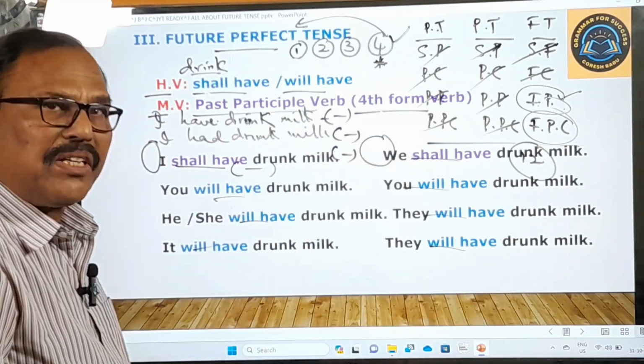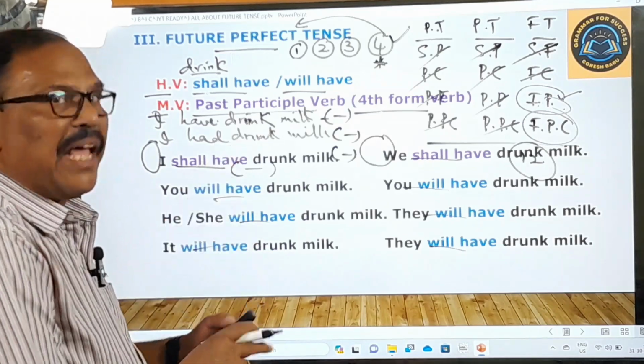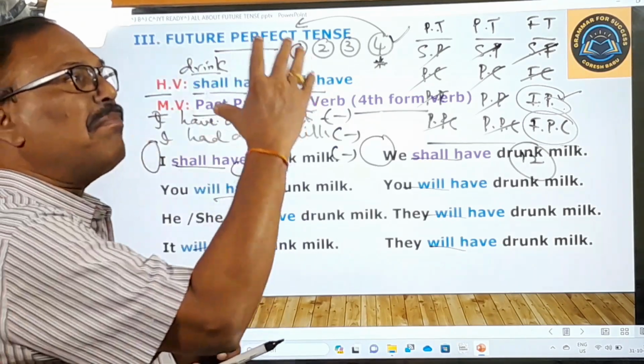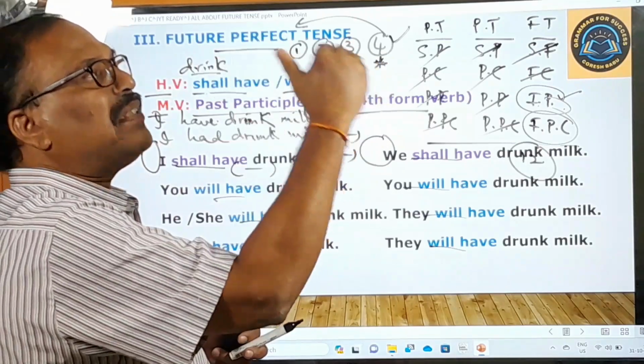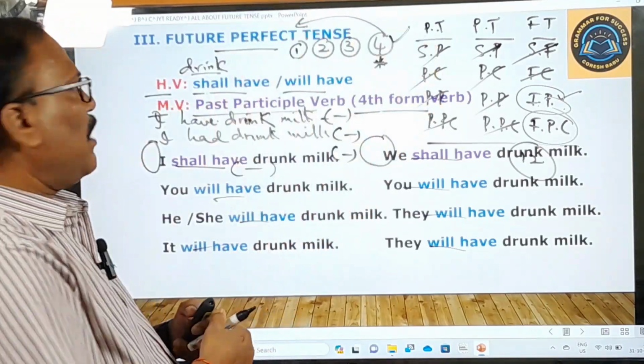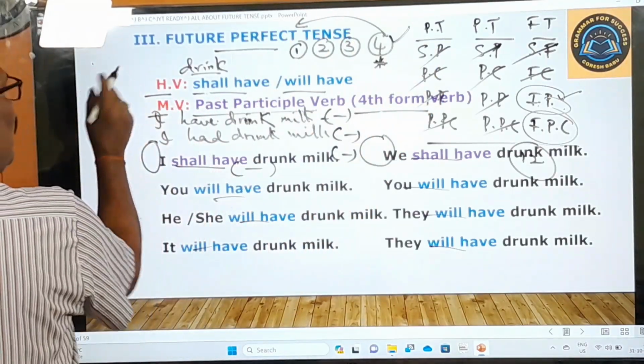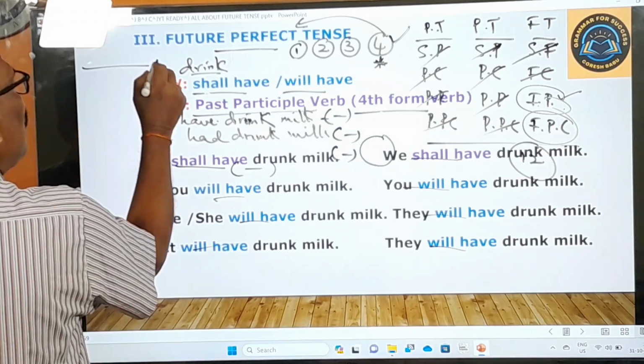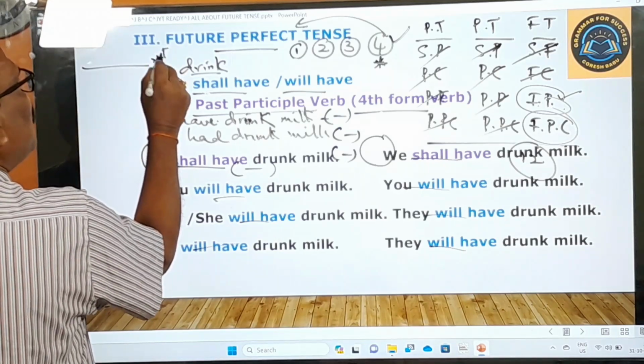What do you understand from this? It does mean that you have drunk milk before some point of time in the future. That means this is used for an action. No, this is the future. This is future time.